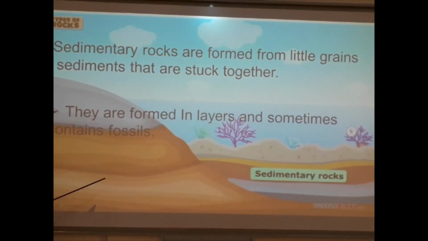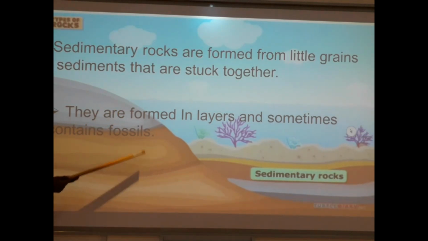So sedimentary rocks are formed in layers and sometimes contain fossils. Why are they in layers? Because these rocks are formed over time. The sediments keep piling up together. Probably before another sediment is washed onto the old sediment, this one becomes solidified, and then another sediment comes, deposits on the old sediment, new sediment comes, deposits, and then it forms layers.